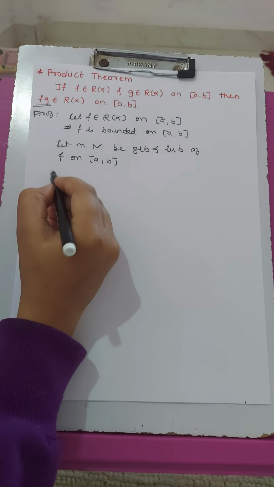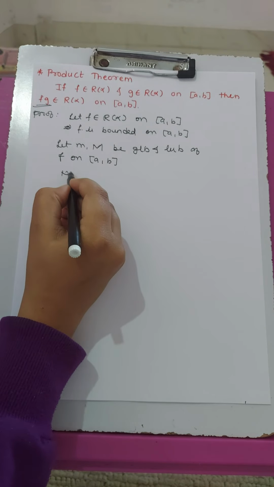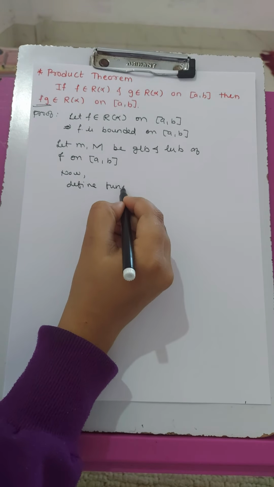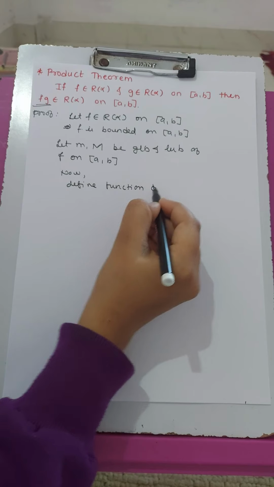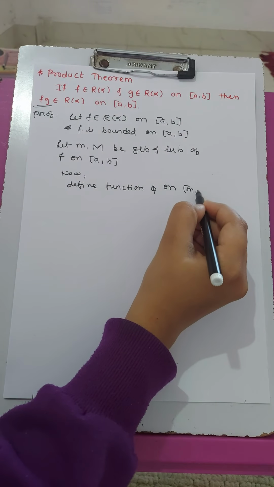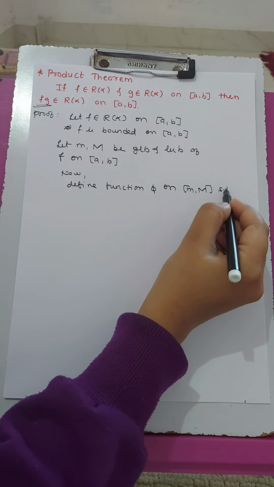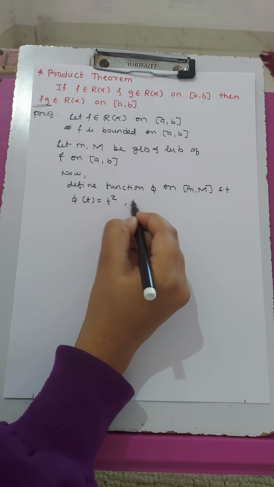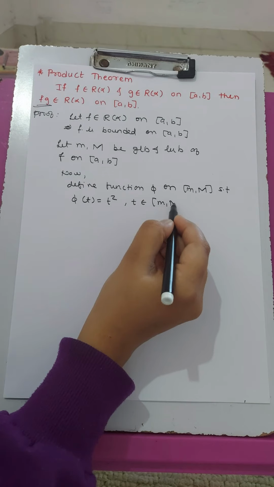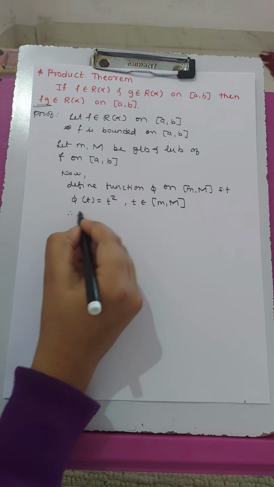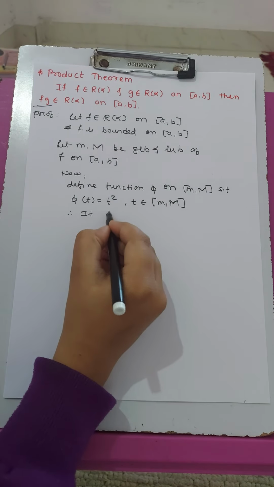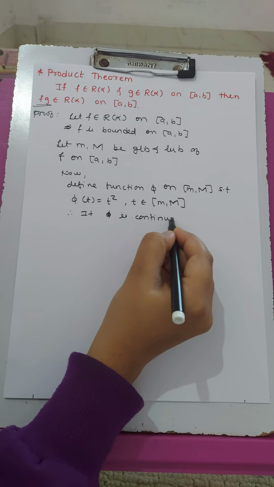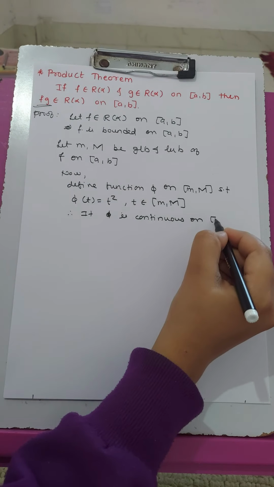Now we will define a function phi on interval m, capital M, such that phi of t is equal to t square, where t belongs to the interval m, capital M, and we know that this function is continuous on the same interval m, capital M.